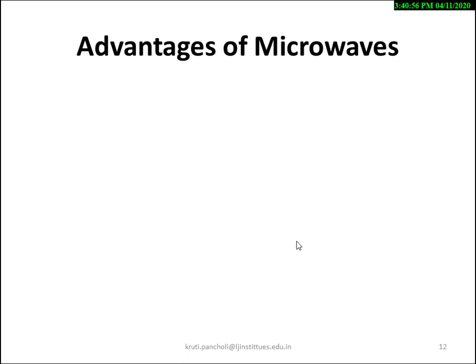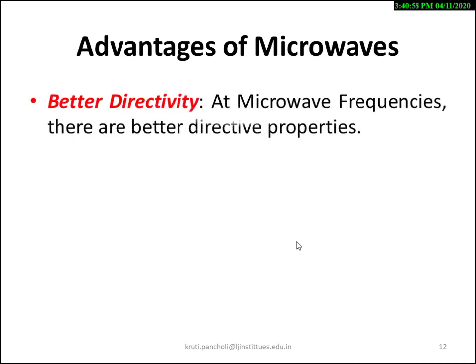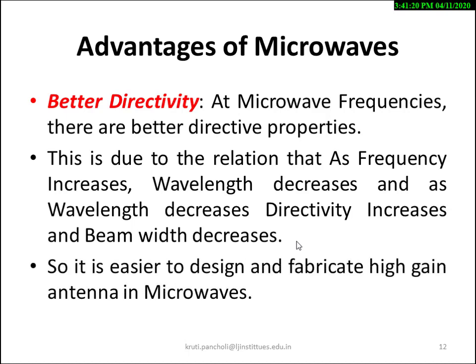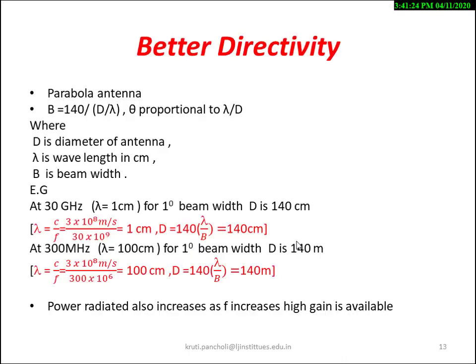The second advantage of microwaves is better directivity. At microwave frequencies there are better directive properties. As the frequency increases, the wavelength decreases, and as the wavelength decreases, directivity increases and beam width decreases. So it is easier to design and fabricate high gain antennas in microwaves.